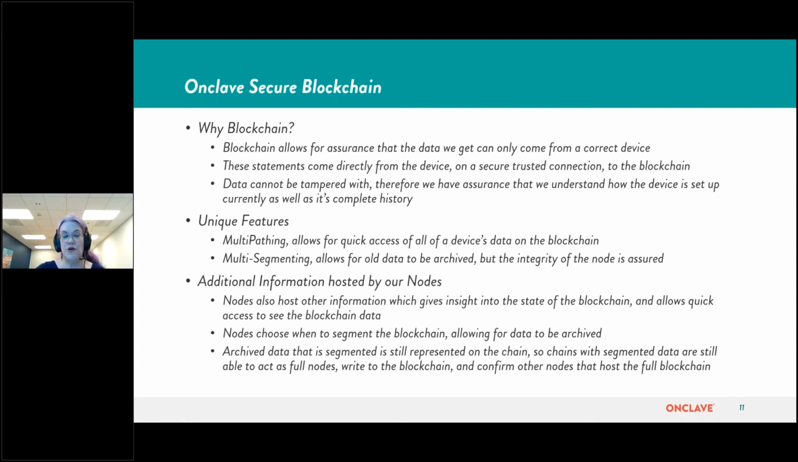Additional information is hosted by our blockchain nodes. Nodes also host information which gives insight into the state of the blockchain and allows quick access to see the blockchain data. Nodes choose when to segment the blockchain, allowing for data to be archived. Archived data that is segmented is still represented on the chain, so chains with segmented data are still able to act as full nodes, write to the blockchain, and confirm other nodes that host the full blockchain.